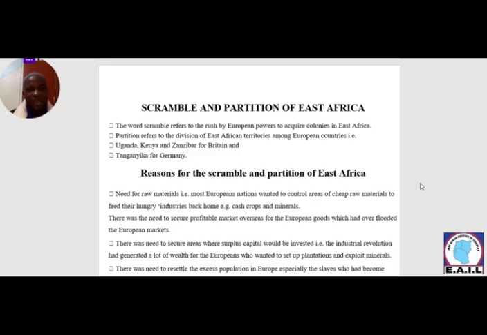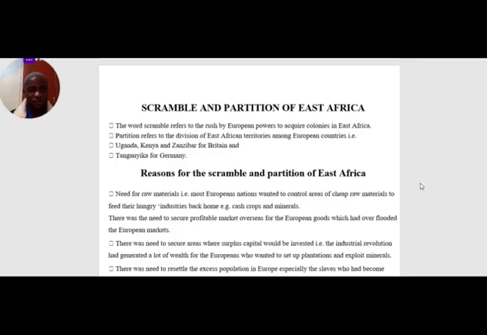Some of the African territories that were divided by the European powers in the struggle for territories, we have Uganda, we have Kenya, we have Zanzibar, we have Tanganyika, and many others. Tanganyika was taken by Germany, and then Uganda plus Kenya and Zanzibar were taken by Great Britain. So we are going to see the reasons why these countries rushed for and then divided the African territories